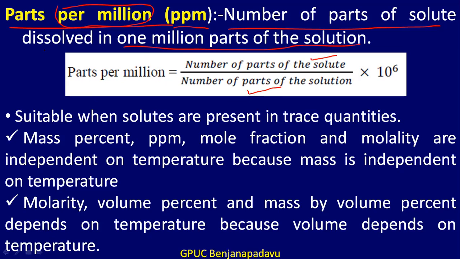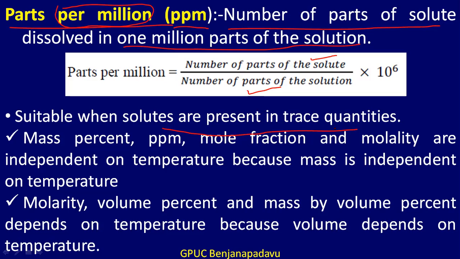So this method of expressing concentration is suitable when a solute is present in trace quantity. When the solute is in small amounts, ppm is used. Particularly in environmental studies, pollutants are present in minute quantities, and then ppm is used.